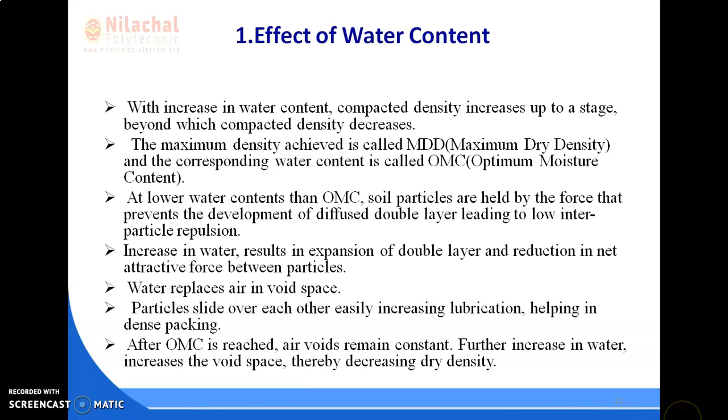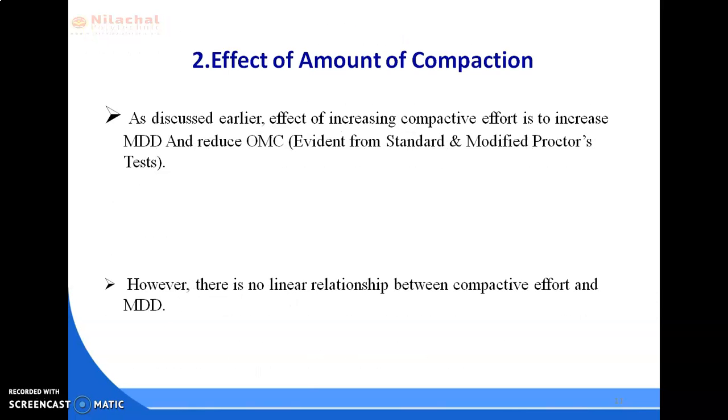So here water repels air in void space. Particles slide over each other easily, increasing lubrication, helping in dense packing. So after OMC is reached, air voids remain constant. Further increase in water increases the void space, thereby decreasing the dry density of the soil. So this is the effect of water content.